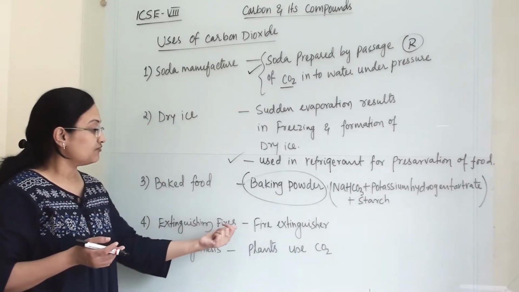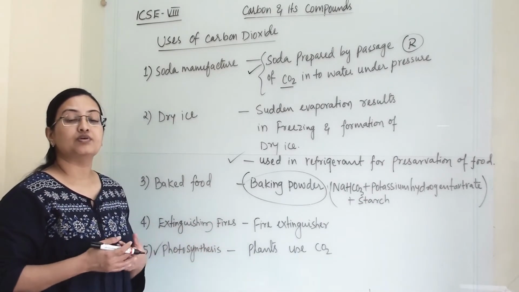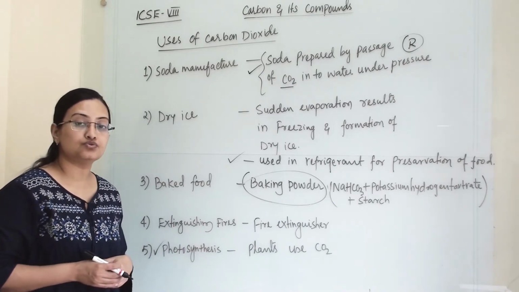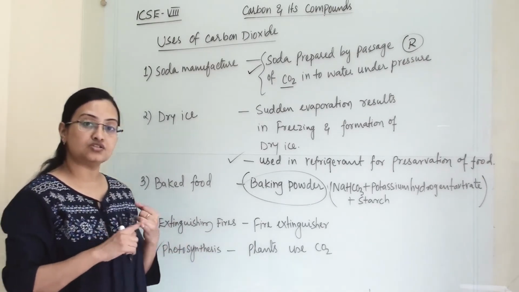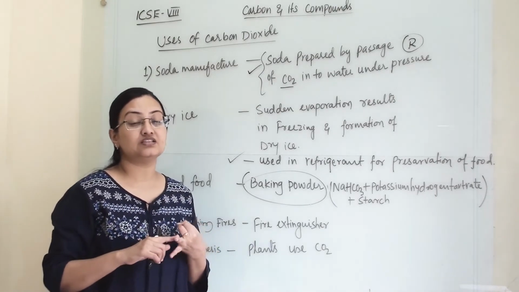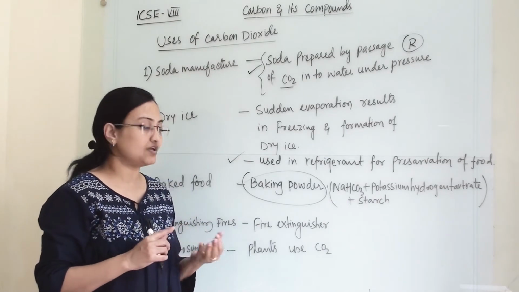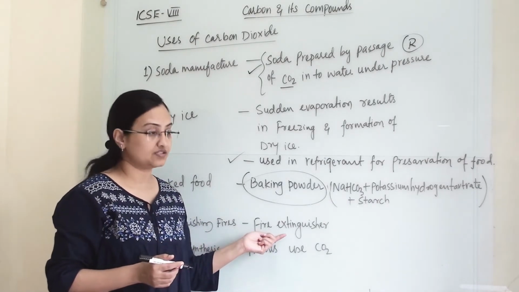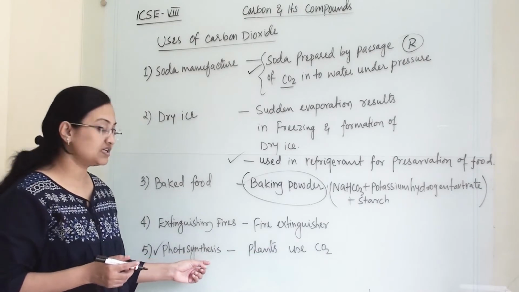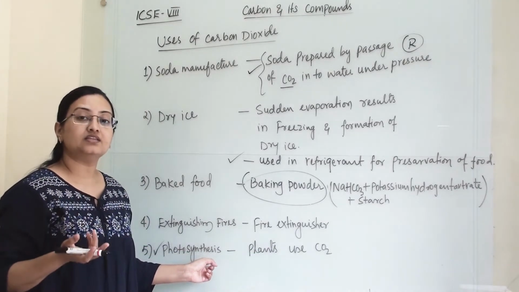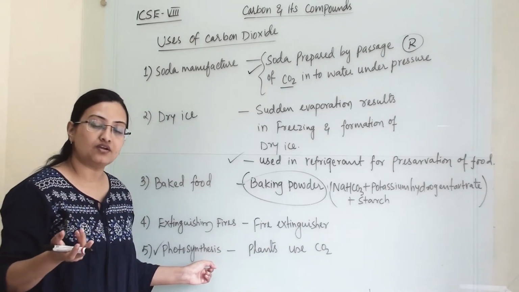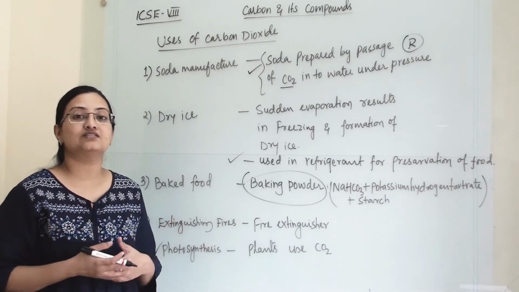Then fire extinguisher: carbon dioxide is used in a fire extinguisher also. Why? Because it is a non-supporter of combustion and it is not combustible, and that's why we use it in a fire extinguisher. And the last one is very easy: why is carbon dioxide gas important for vegetation and all the plants on the planet?